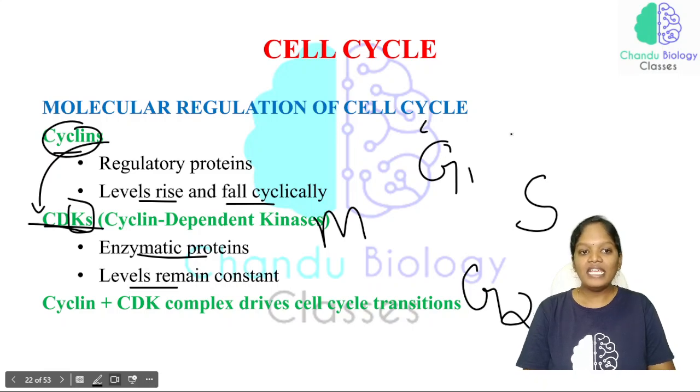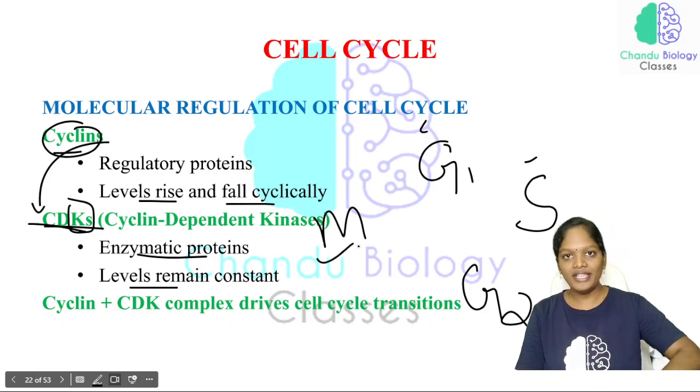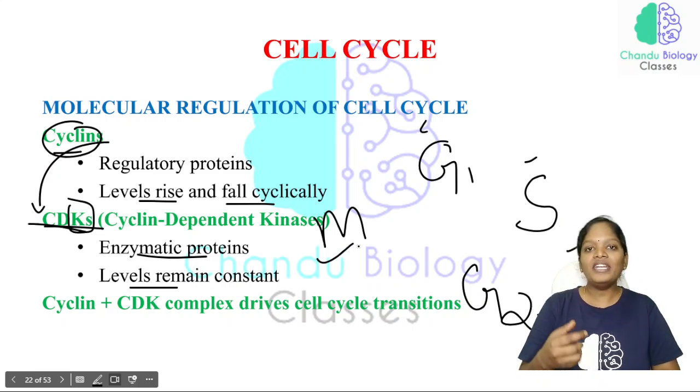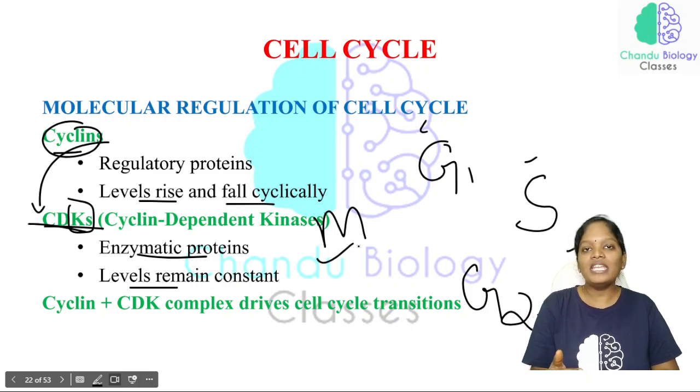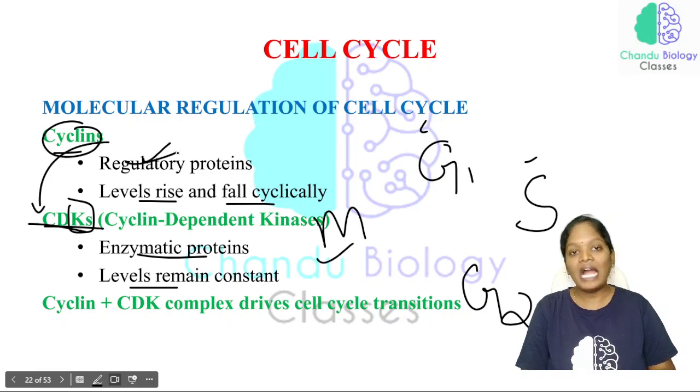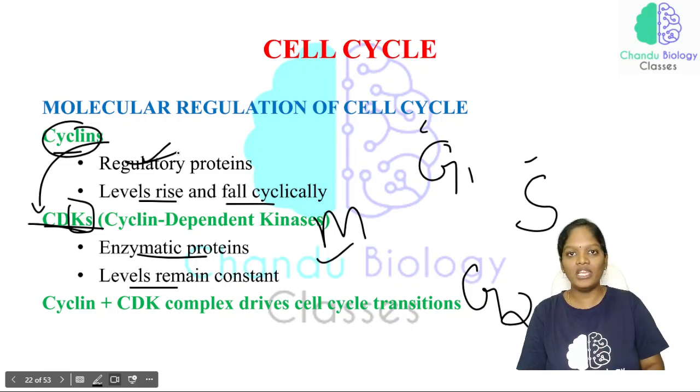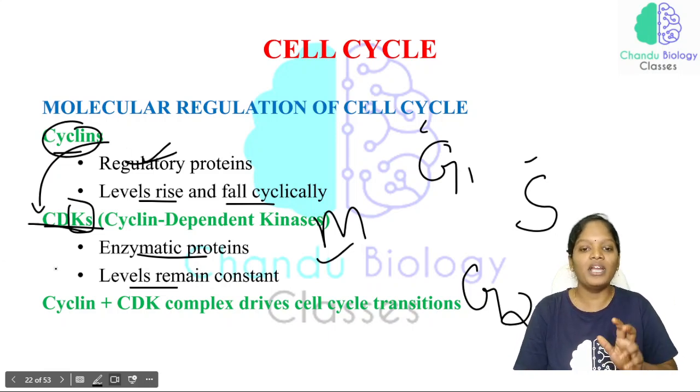The CDKs, the cyclin dependent kinases, will be present in all these phases in an inactive manner. The cyclin dependent kinases get activated only with the presence of cyclin, the regulatory protein, and these cyclins will not be present in all the phases equally. They rise in some phases and fall in some phases based on requirement.